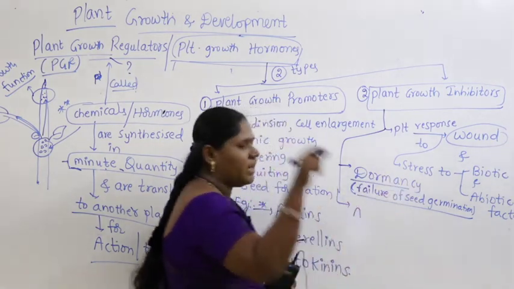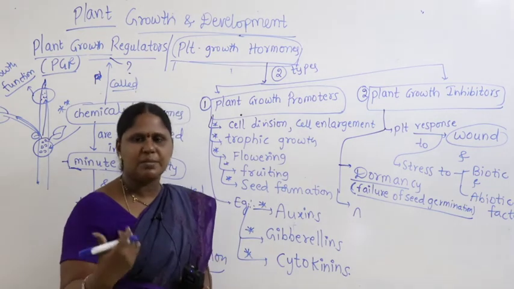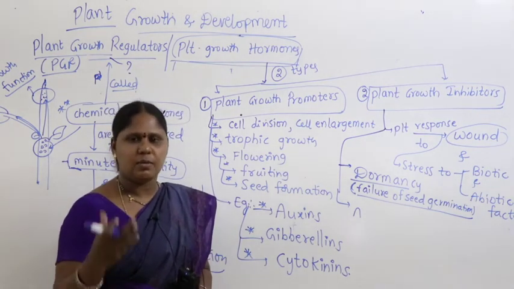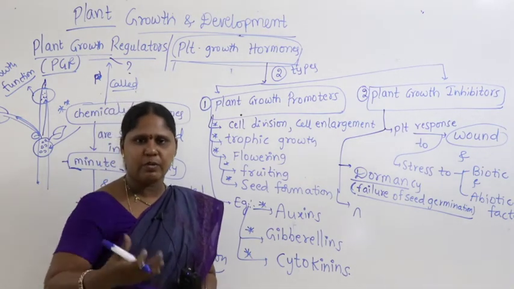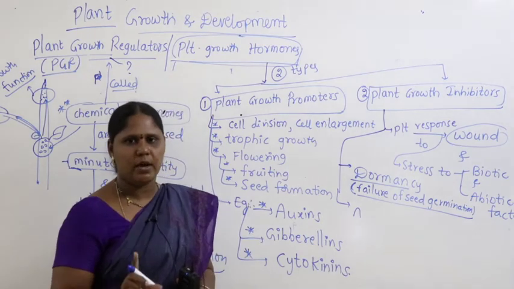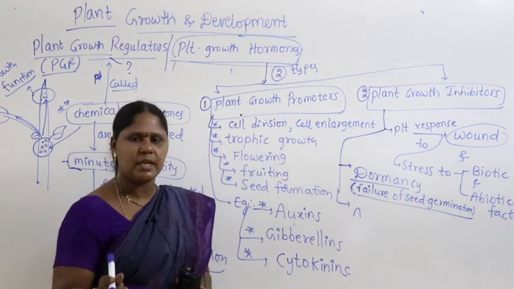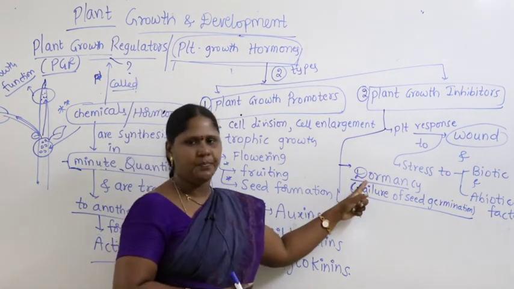So the seed remains in the process of absorbing nutrients. Sometimes it develops a seed coat, a thick seed coat, or it needs some favorable conditions to germinate. Until then, the seed will keep quiet. The quietness of the seed not germinating is called dormancy.